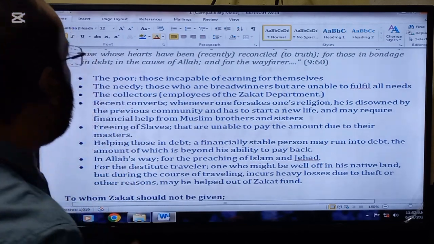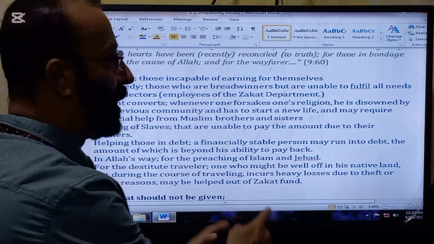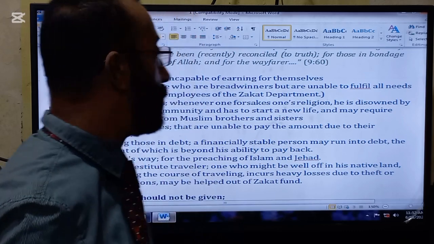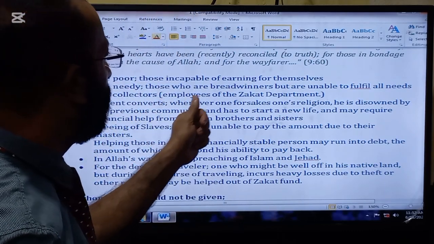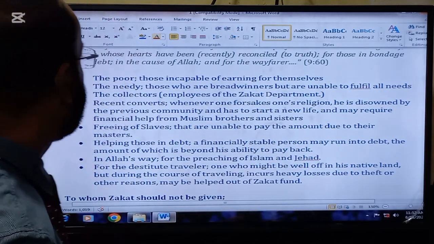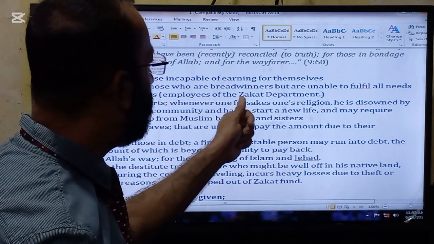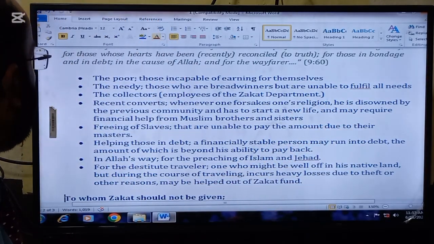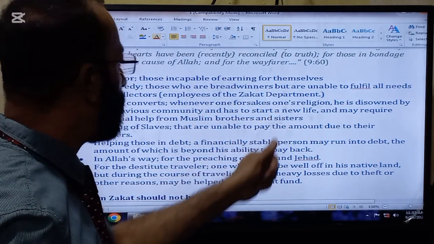The poor, those incapable of earning for themselves. The needy, those who are breadwinners but are unable to fulfill all needs. The collectors, employees of the zakat department.